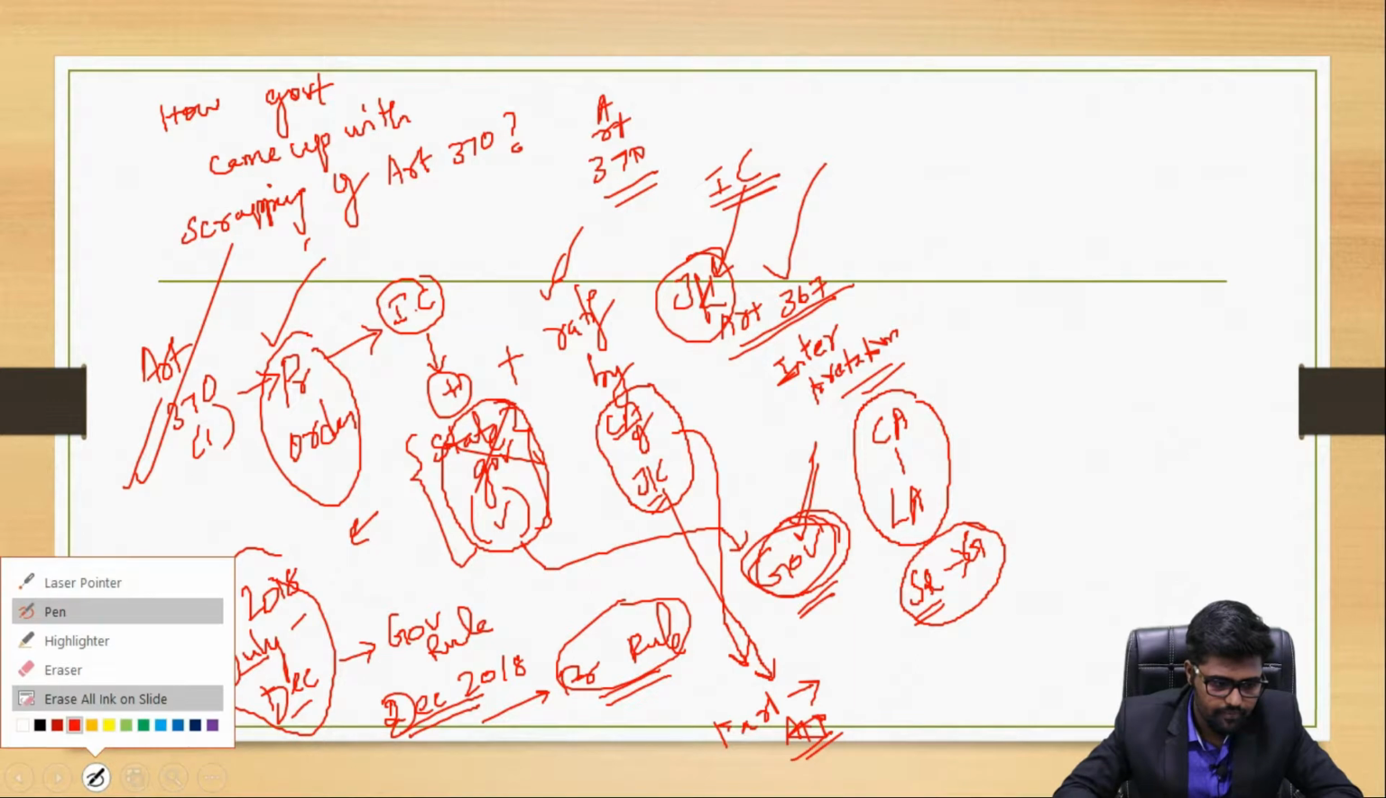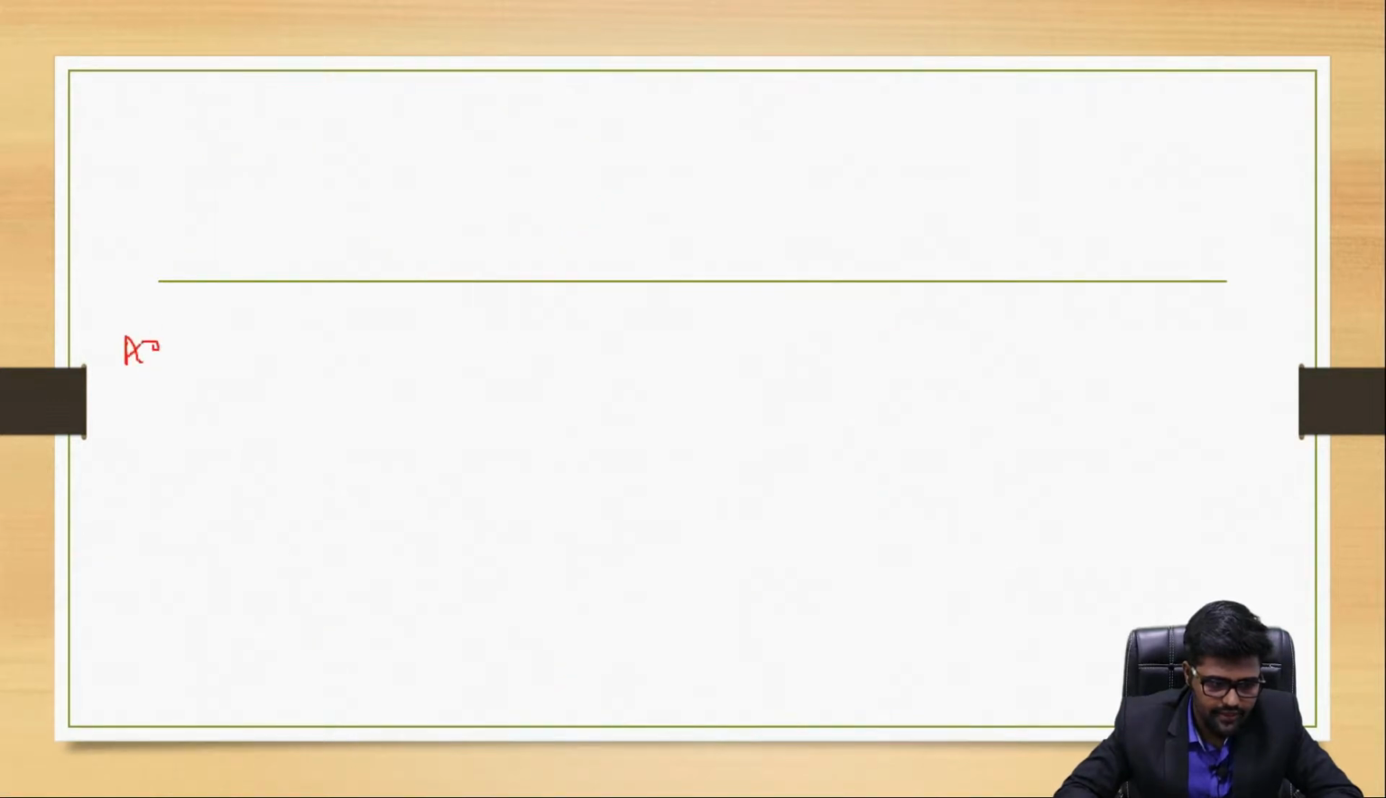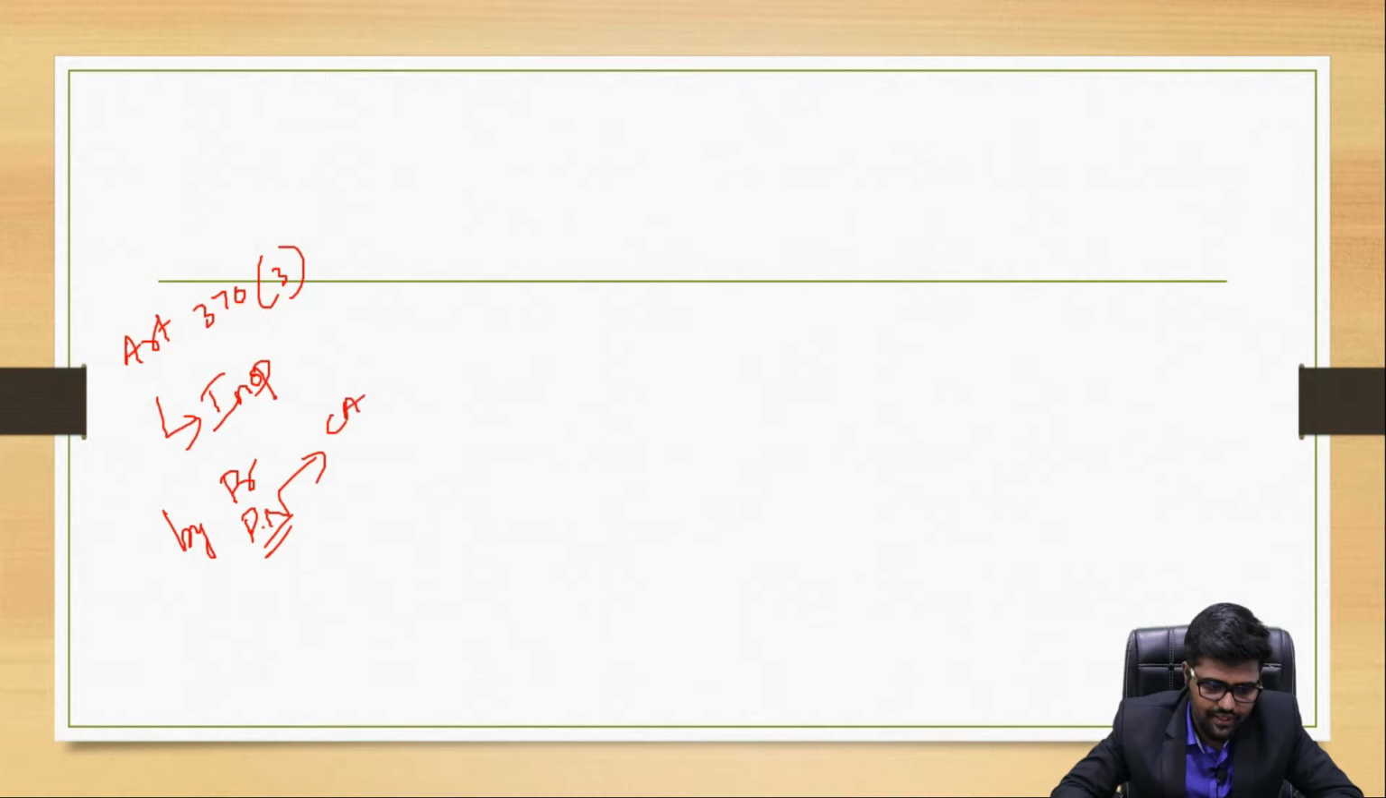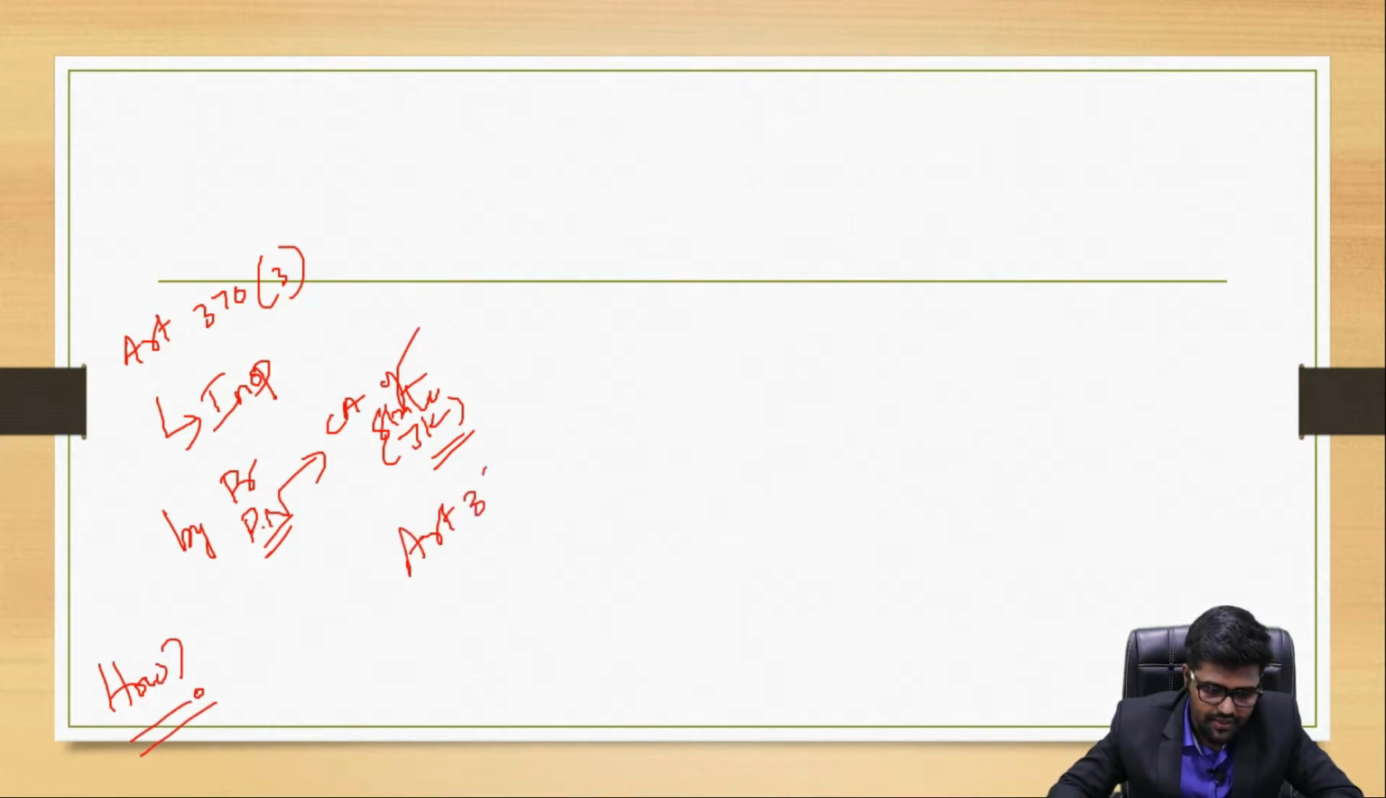Now, talking about Article 370 clause 3. Article 370 can be made inoperative by a presidential public notification, and it has to be ratified by the Constituent Assembly of the state. In this case it is Jammu and Kashmir. This is what Article 370 talks about. How did the government do it? As I said, it was under Article 367. The interpretation was made therein.